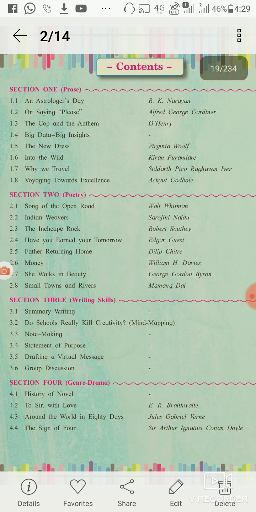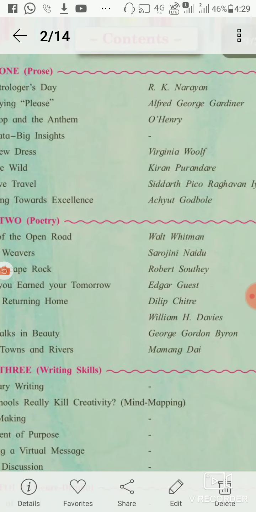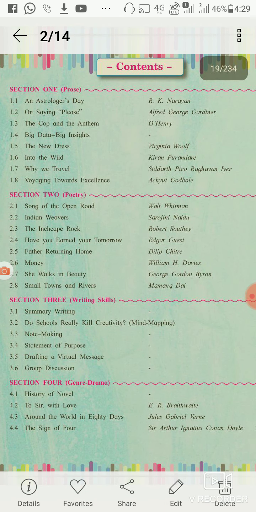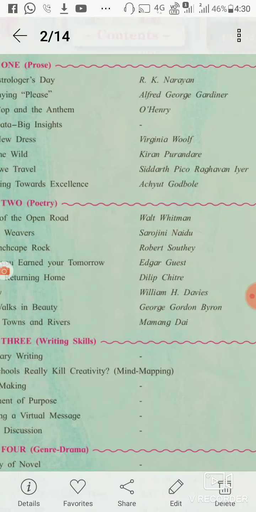The writer's name is Alfred George Gardiner. Lesson number 3, The Cop and the Anthem. O. Henry is the writer of this lesson. Big Data, Big Insight is the 4th lesson in this unit. It has no writer. 1.5 is The New Dress, written by Virginia Woolf. 1.6 Into the Wild, Kiran Purandare.